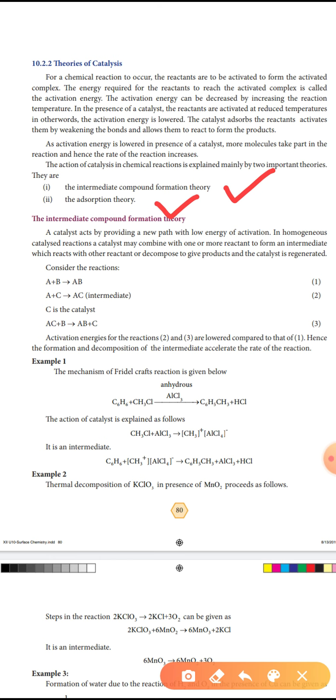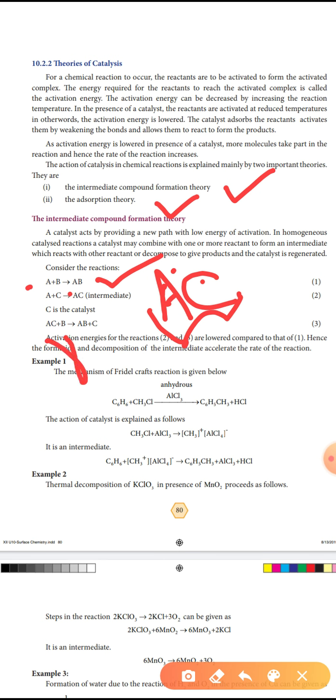Consider a general equation: A plus B gives AB. A and B are reactants, AB is the product, C is the catalyst. First, one of the reactants reacts with the catalyst C to form AC. AC is an intermediate product. A is a reactant, C is a catalyst. So one of the reactants combines with the catalyst to give the intermediate. Then again this intermediate reacts with the other reactant B to form AB plus C. Catalyst is regenerated.